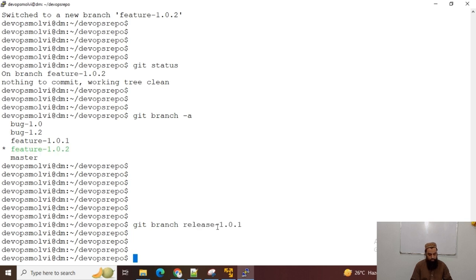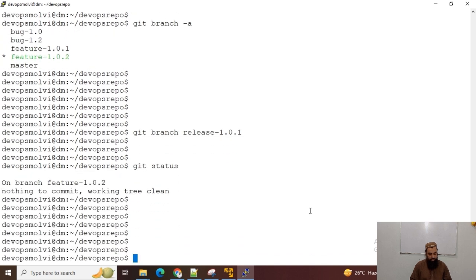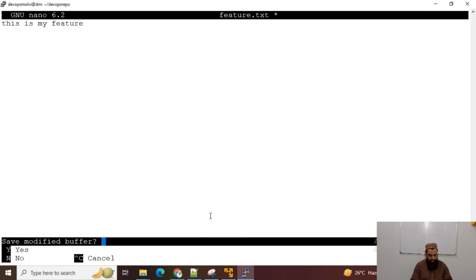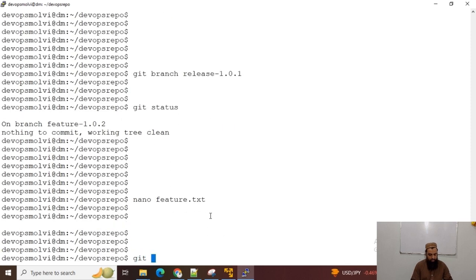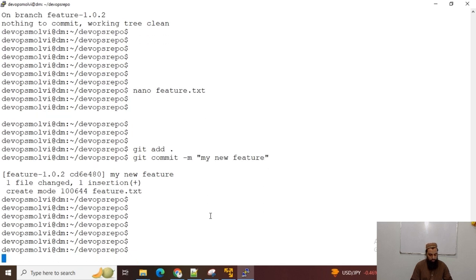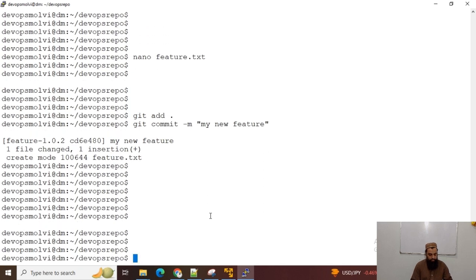So first of all, I can check that I am on feature 1.0.2, and now I will add feature.txt. This is my feature, and I can git add and git commit -m my new feature. Now I can see the working tree is clean.